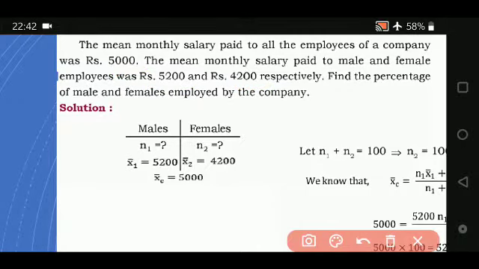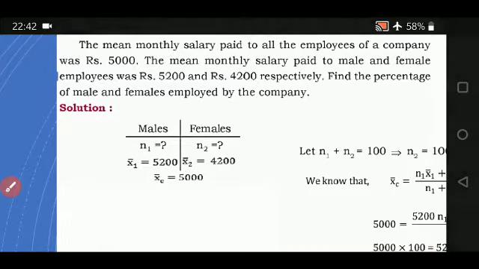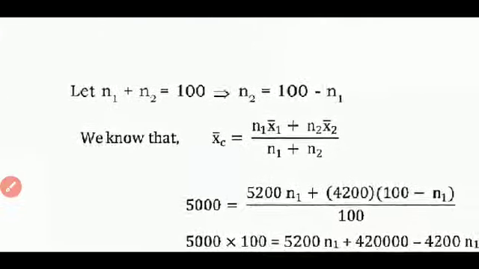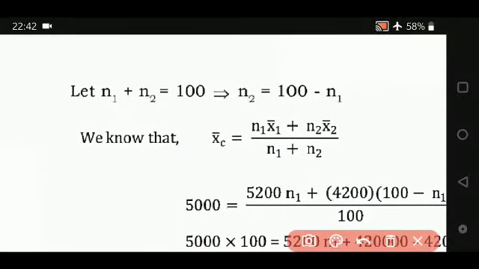Now see what data is given to us. For males N1 we have to find, N2 also we have to find. But they have told us that it's in the form of a percentage. So percentage always represents 100. So let N1 plus N2 be equal to 100. Now either you have to convert N2 into N1 or N1 into 100. So naturally N2 will be what? 100 minus N1. So wherever N2 is there in this formula, you're going to substitute 100 minus N1. Let us see how we do it.